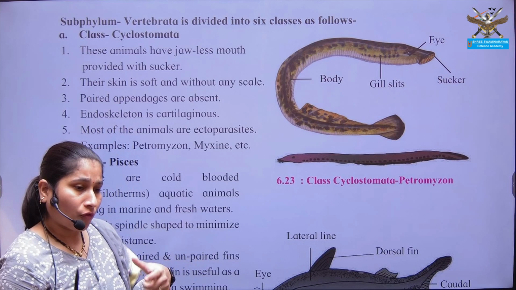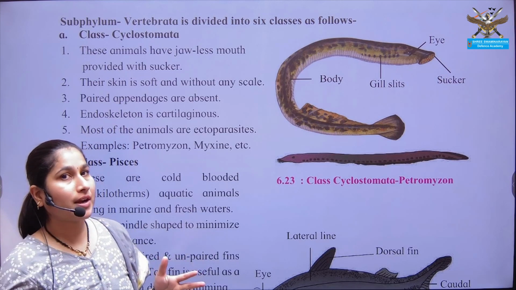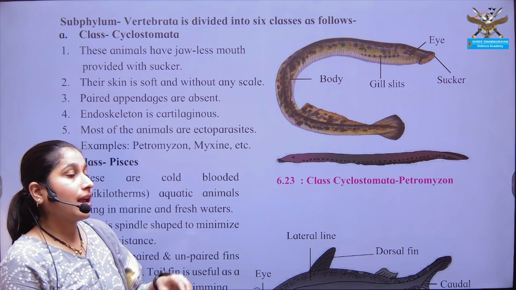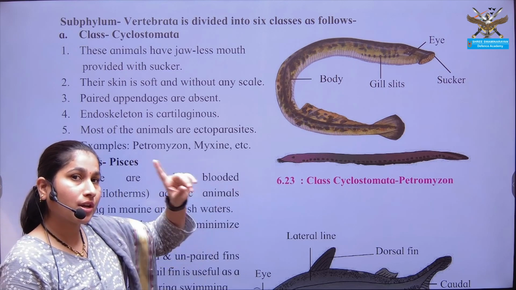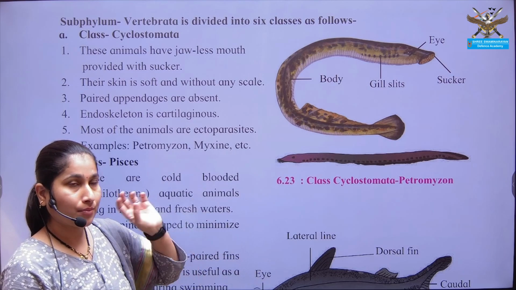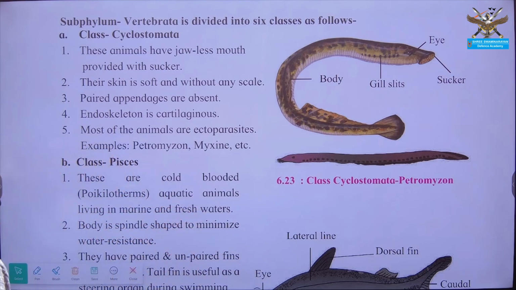But their morphological structure was not so advanced that they could be grouped with other organisms. That's why, given the maximum chordate characters they showed, they were placed into the phylum Chordata, and in that, the class